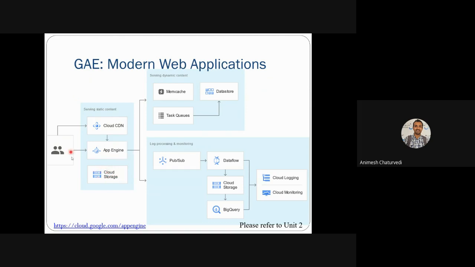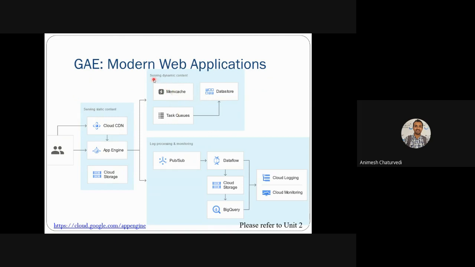If the content is not met at the edge level or CDN level, it will redirect to dynamic serving content. It again looks for the memory cache, task queuing, and data storage. Then it may look for processing or monitoring. So these are the use cases, and these are the levels of request.